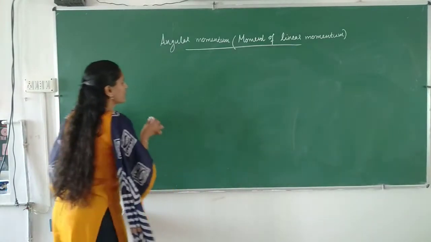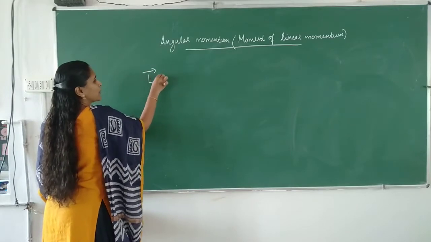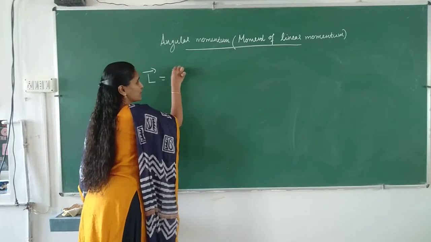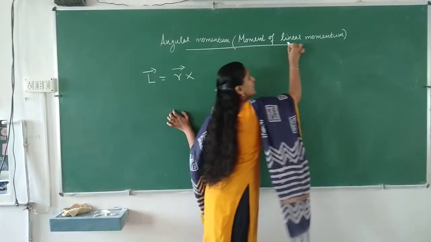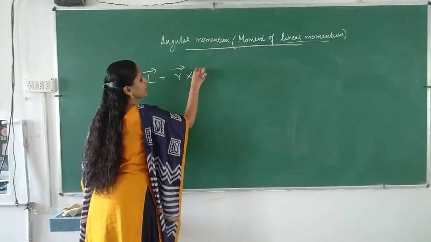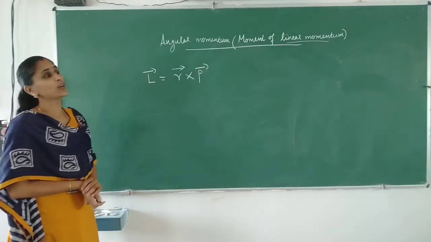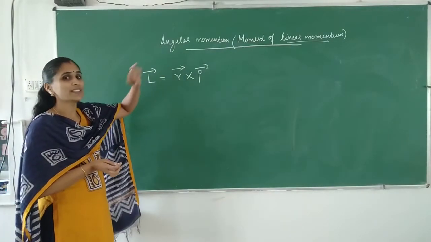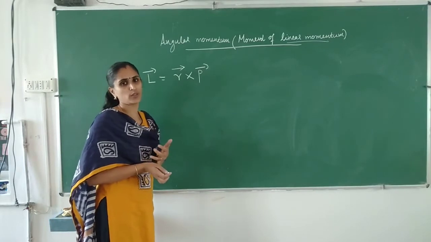So how can we define angular momentum? It is represented by the letter L. Angular momentum is equal to the moment, meaning the position vector R, cross linear momentum. Linear momentum is represented by P. So we can write L equals R cross P. This is the angular momentum of a particle. That is the physical significance: it gives a measure of the rotational motion of the object.